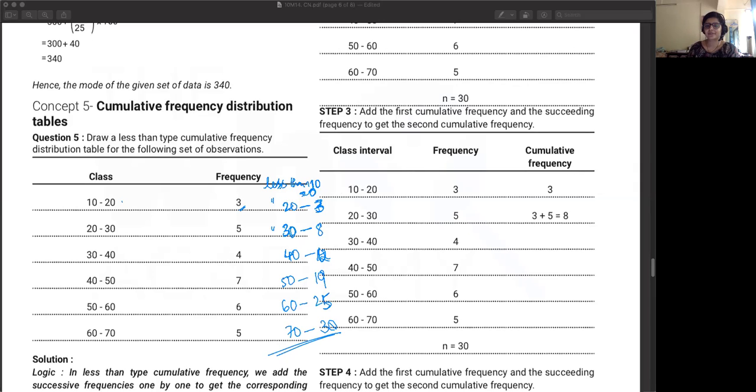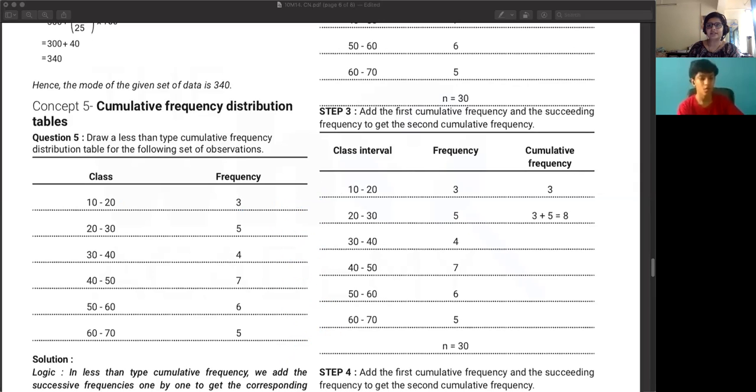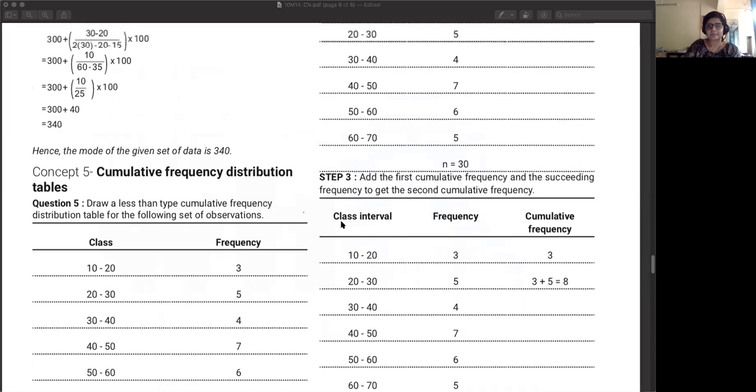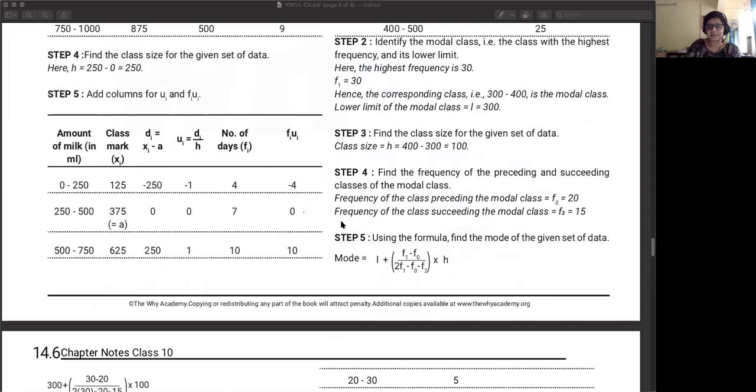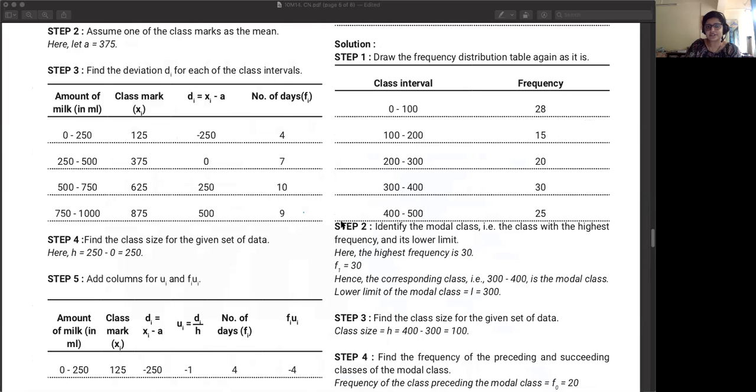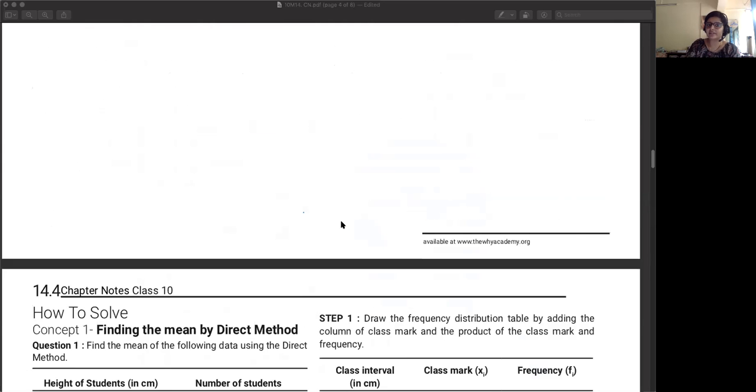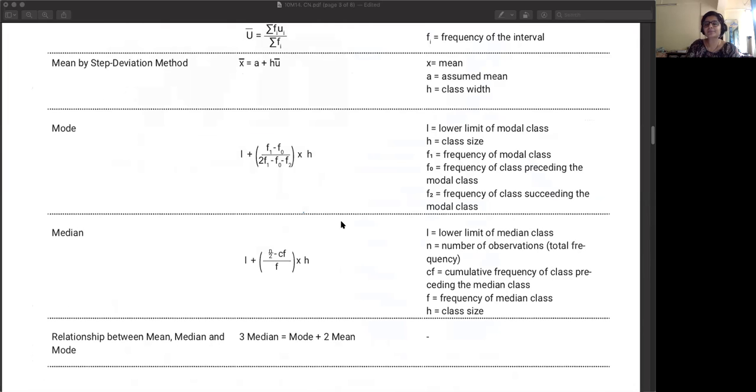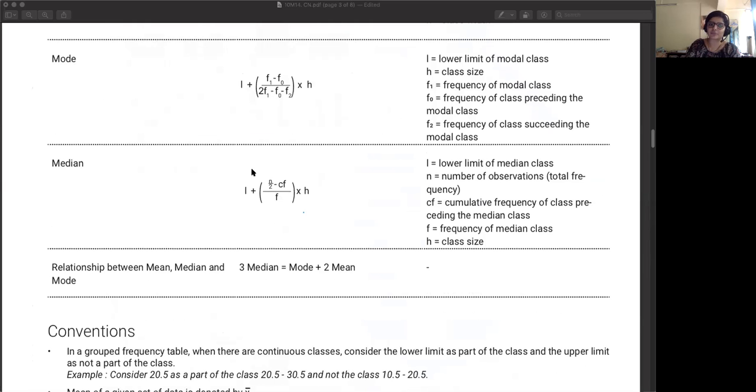Now, how do you find a median from this? Again, just like with mode, you need to identify which is the median class, and then you need to apply this formula.